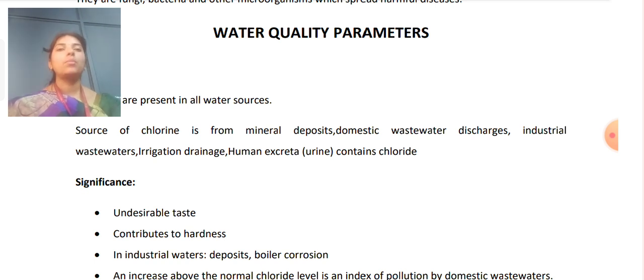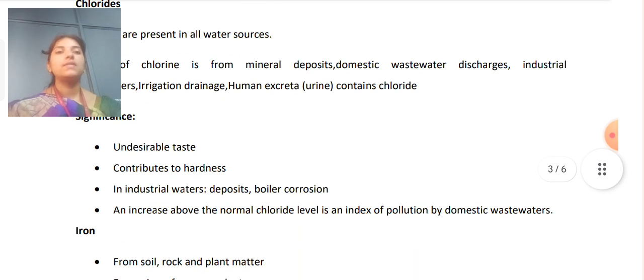So the first one is chlorides. Chlorides are present in the water sources. Sources of chlorine are mineral deposits, domestic wastewater discharge, industrial wastewater, irrigation drainage, and human excreta, as urine contains chloride. Significance: undesirable taste, contributes to hardness in industrial waters, deposits and boiler corrosion, and an increase above the normal chloride level is an index of pollution by domestic wastewater.